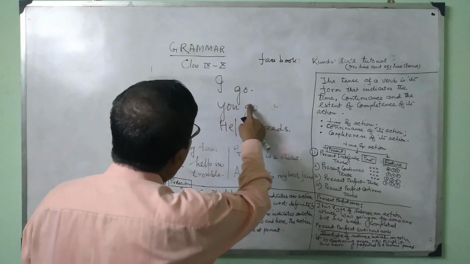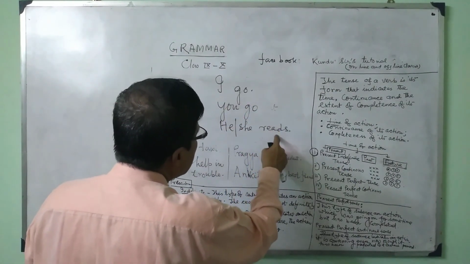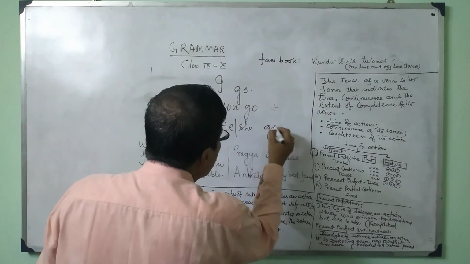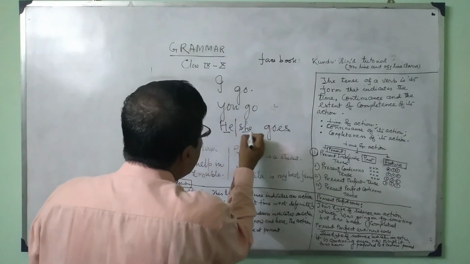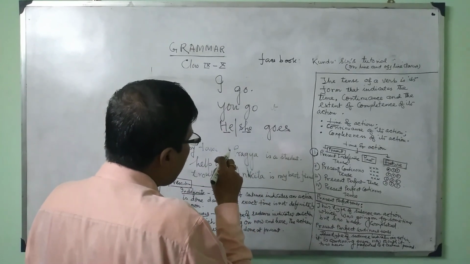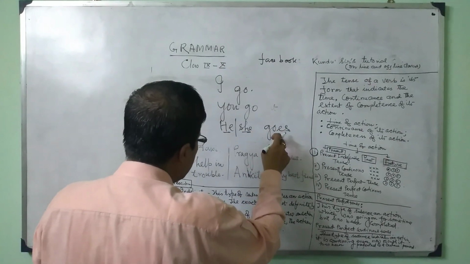It is I go, you go, and he or she goes or reads. You can write goes also. It is third person singular number in the present indefinite tense. With third person singular number, s or es is to be added with the main verb.